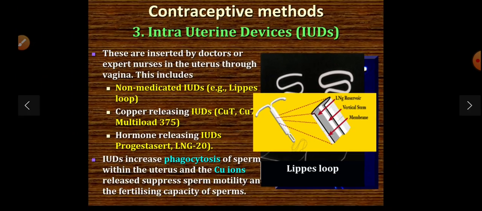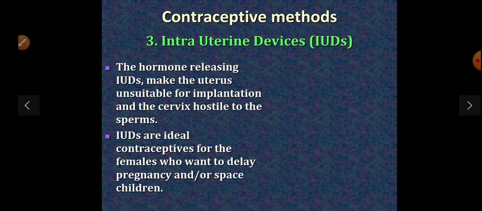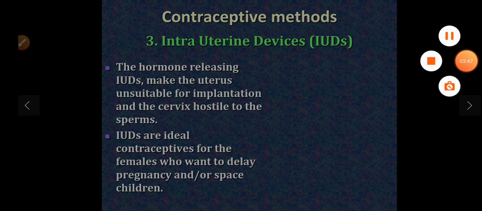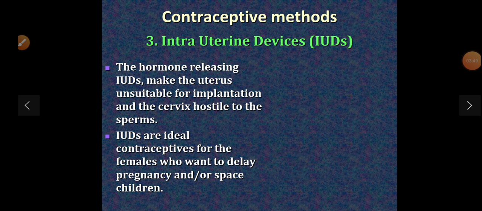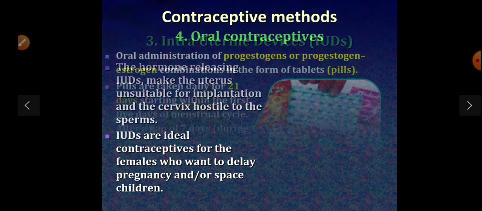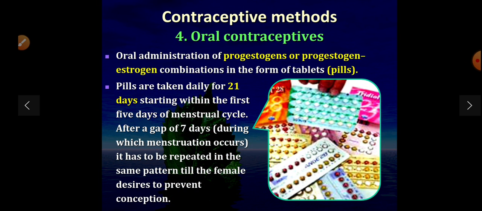This is the loop. The hormone releasing IUDs make the uterus unsuitable for implantation and the cervix hostile to the sperm. The IUDs are ideal contraceptives for females who want to delay pregnancy or space children, which means they want to have a proper gap between two children.